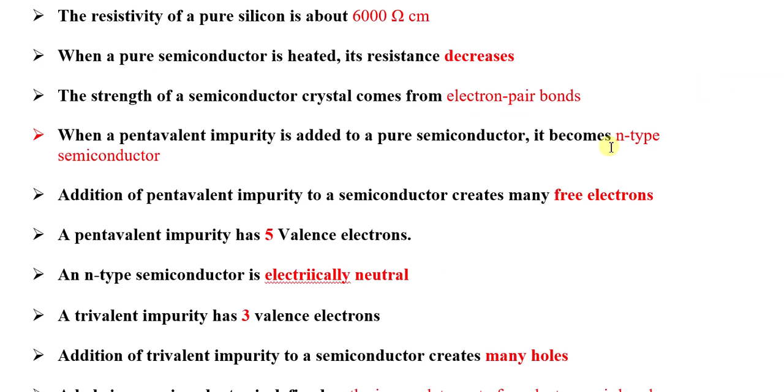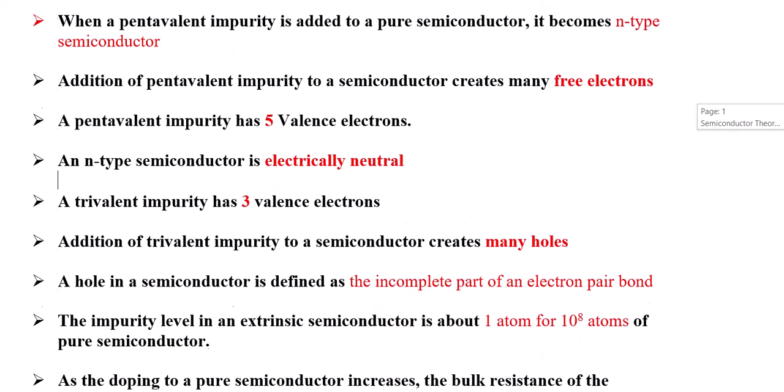Next, addition of pentavalent impurity to a semiconductor creates many free electrons. As I already discussed in the above point, pentavalent impurity addition will make an N-type semiconductor, meaning free electrons. That is the important point. A pentavalent impurity has five valence electrons in its outermost shell. As I already told you, penta means five. An N-type semiconductor is electrically neutral.